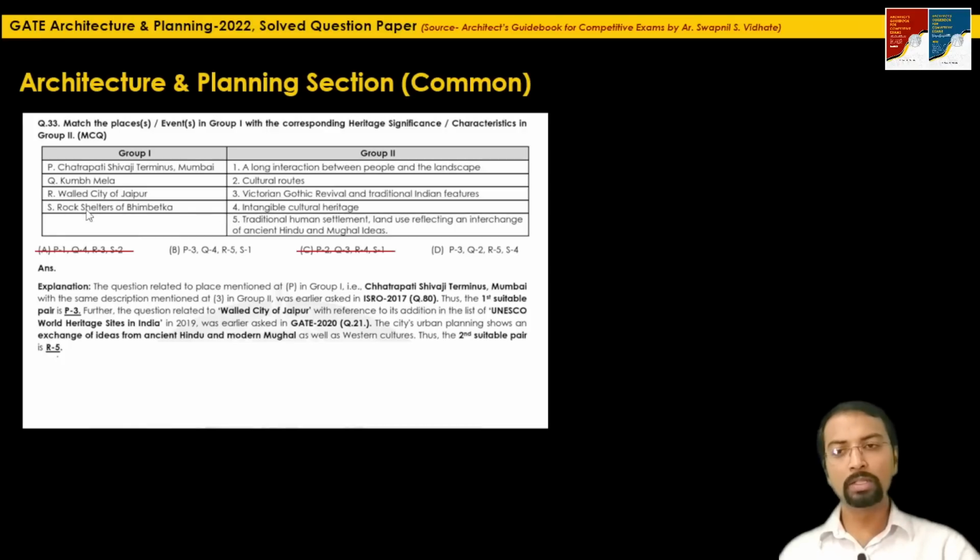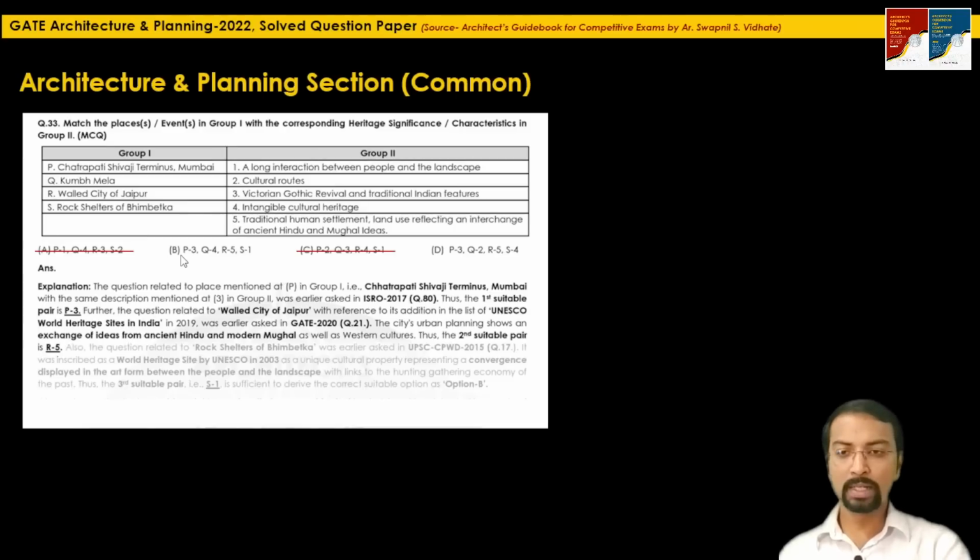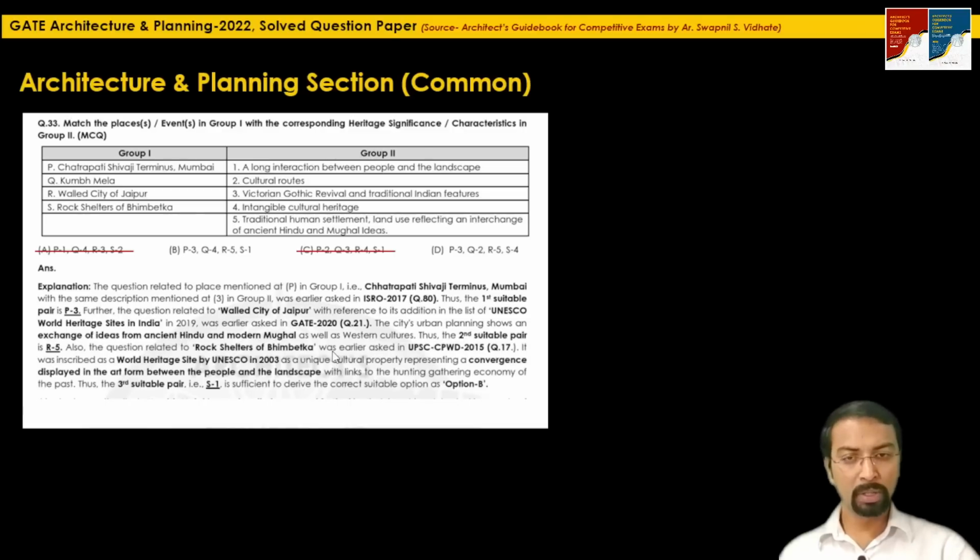So this rock shelters of Bhimbetka is not an intangible cultural heritage. There is a presence, there is an existence of this place. So definitely this S4 is not the correct one. So the only remaining suitable option is option B here. As I said, the question related to rock shelters of Bhimbetka was earlier asked in UPSC CPWD 2015. Please check question 17 where we have already discussed the description related to the rock shelters of Bhimbetka.